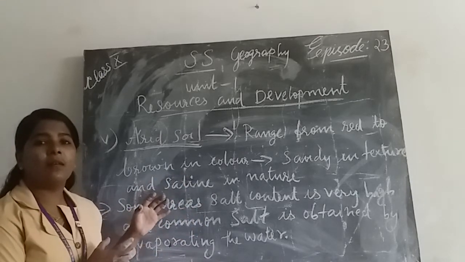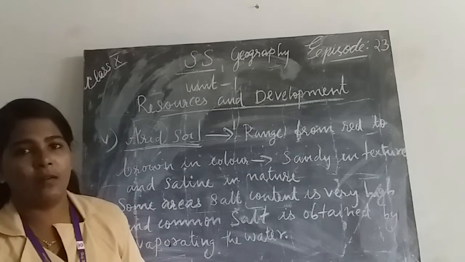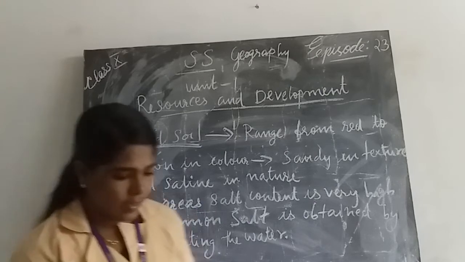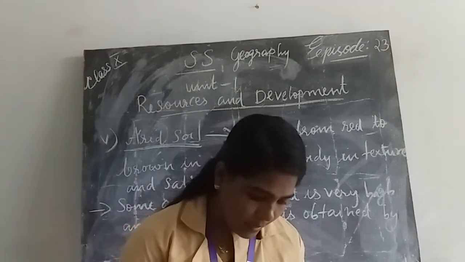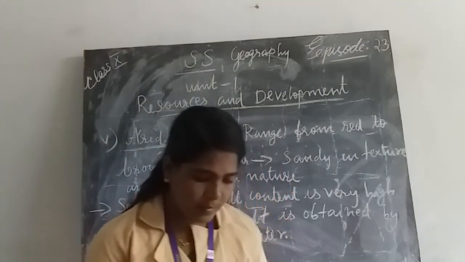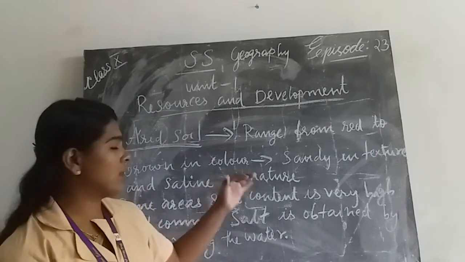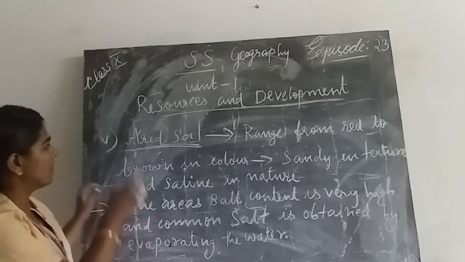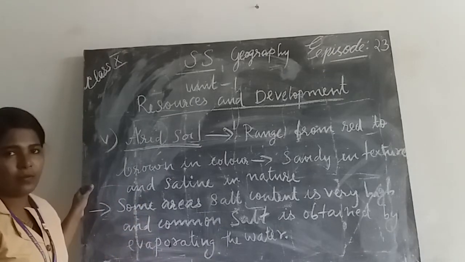So if we give proper irrigation, the soil becomes cultivable. These types of soil we can see in western Rajasthan. These are the special features of arid soil.